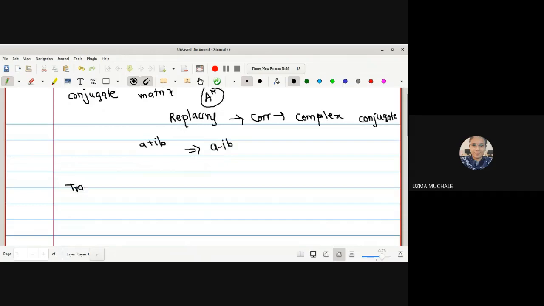Now, does everyone know what is a trace of a matrix? Trace of a matrix is nothing but the summation over i of a_ii. That means addition of all the diagonal elements.